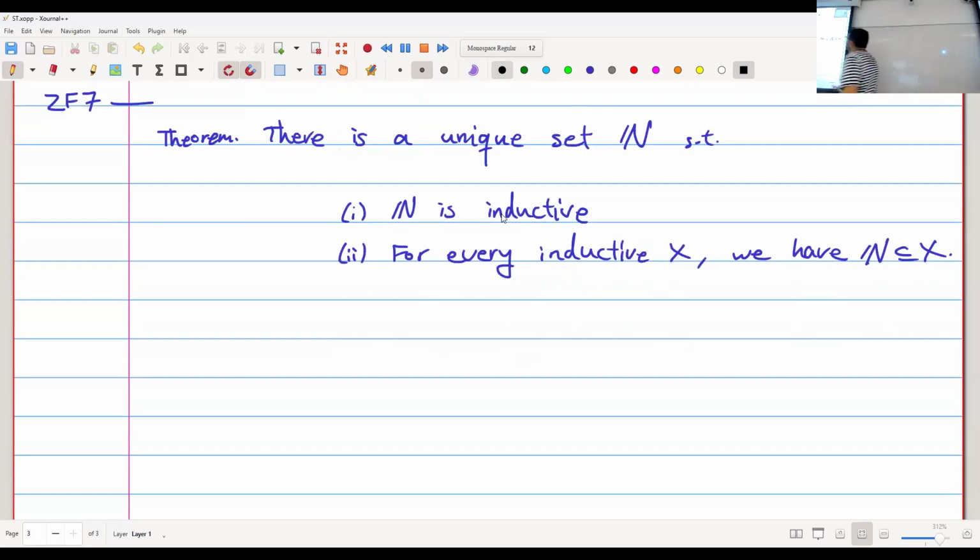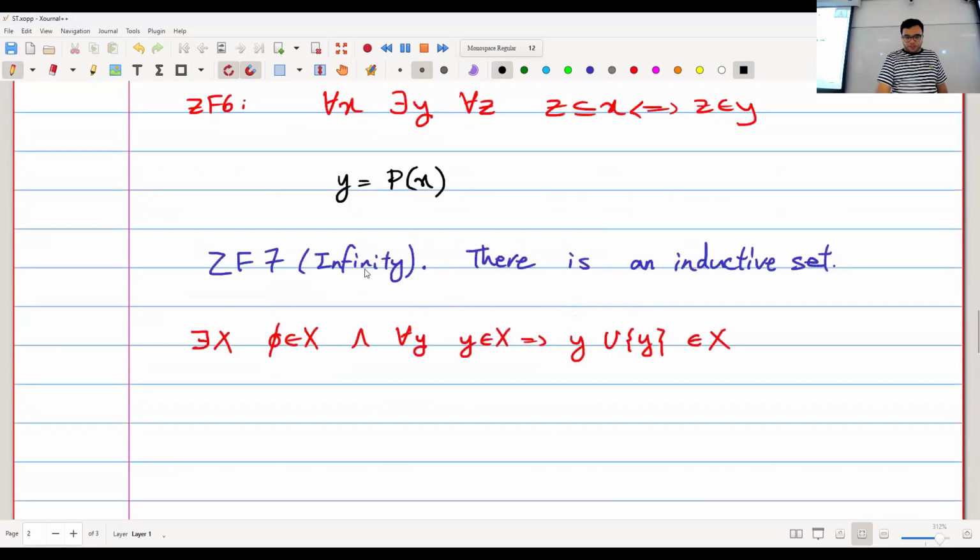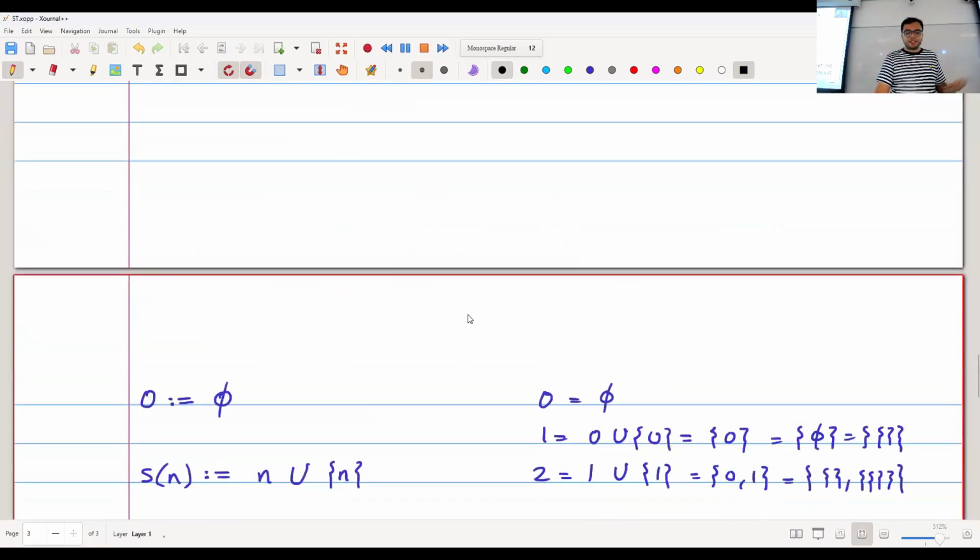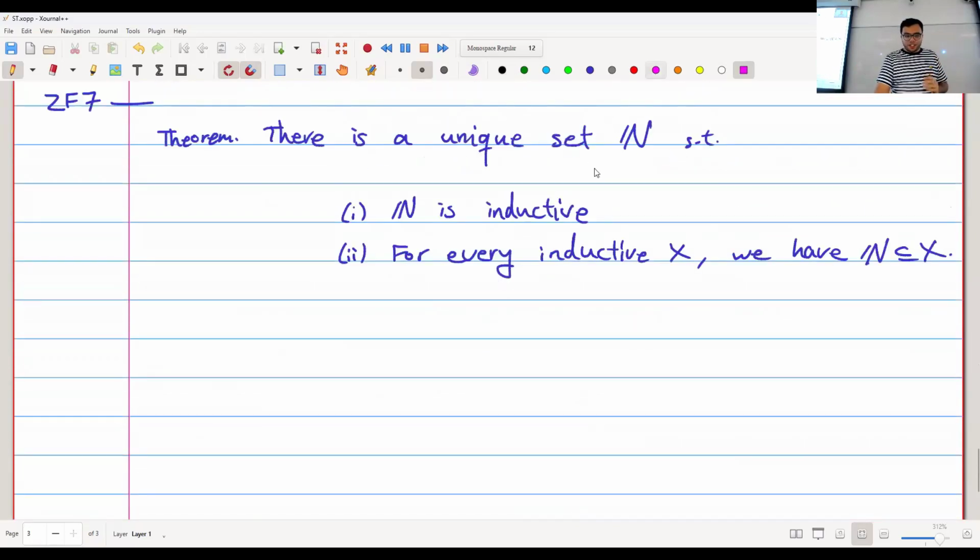We have to somehow construct this set using our axioms. But the only axiom I have here about infinity is that there is an inductive set, right? It doesn't tell me anything about that inductive set. It just says that there exists a set that is inductive. But that's enough, actually. So here's what I'm going to do. I say, well, there is a set that is inductive. So I say, let Y be an inductive set.